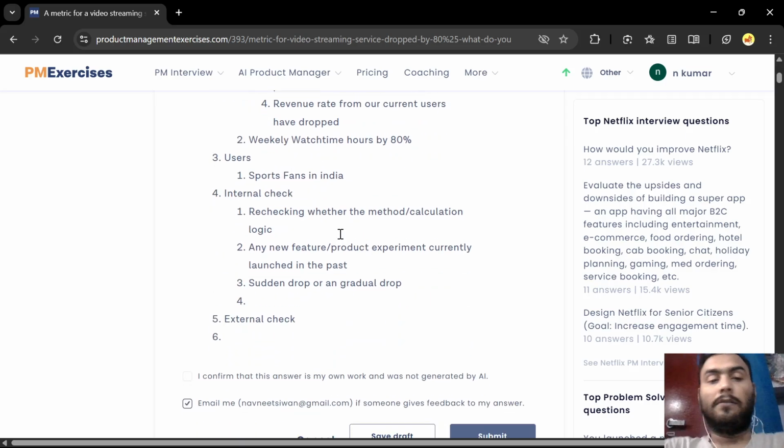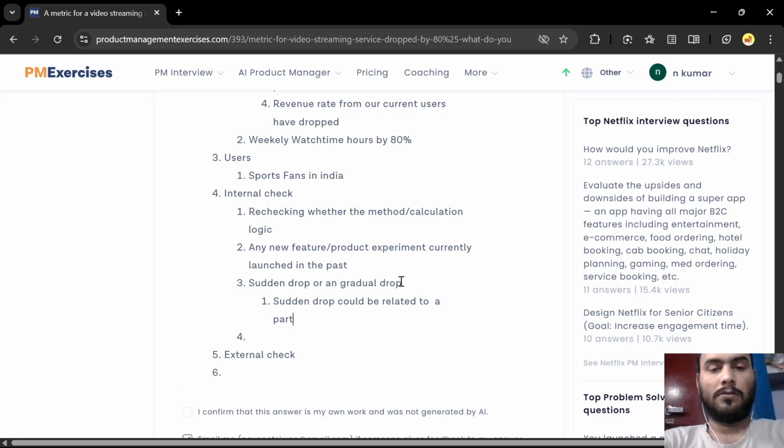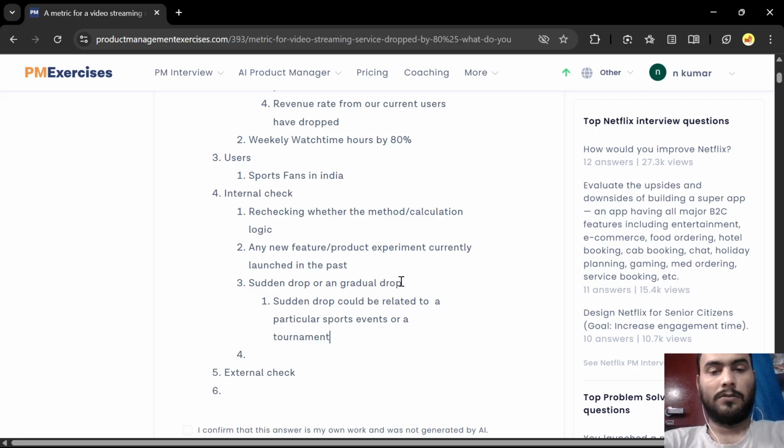So if it is a sudden drop, then that drop could be related to a particular sports event or a tournament.